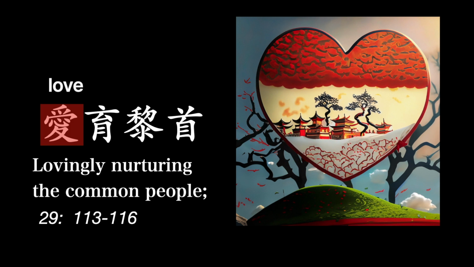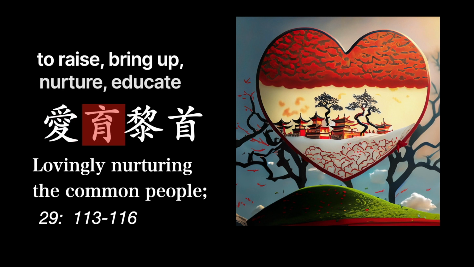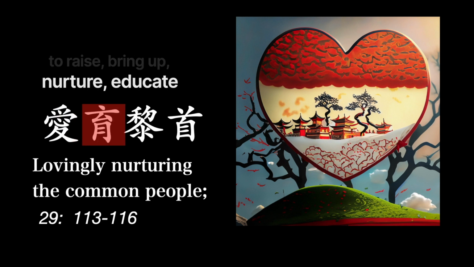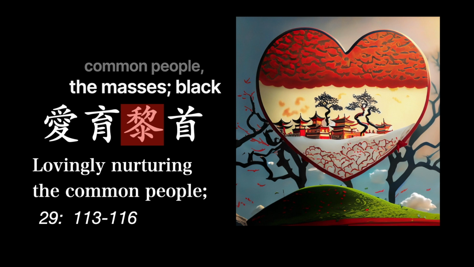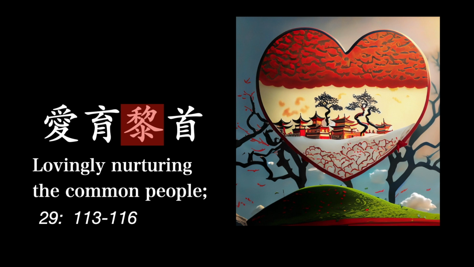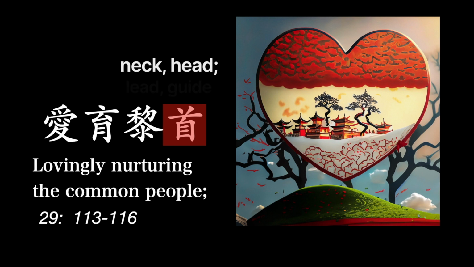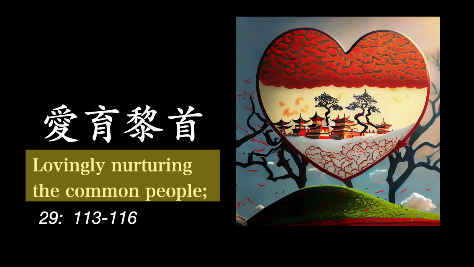The first character here means love. It is a character you will widely see. The next means to raise, as in to bring up, nurture, or educate. The third character could mean common people, as in the masses, or it is an obsolete term for black or dark. The last one here means head or neck. In this context, it could also mean lead or guide. Remember in the previous lesson you saw this character with the road radical added to it, which means the way. The translation reads, lovingly nurture the common people.